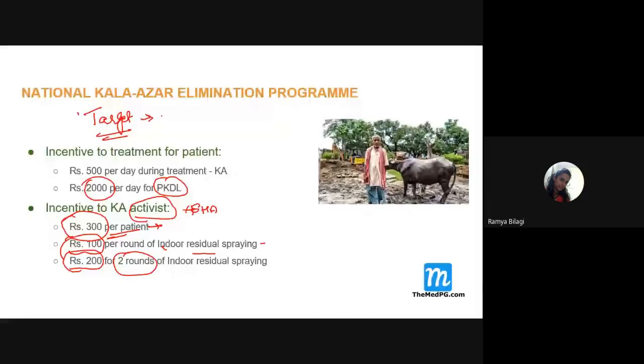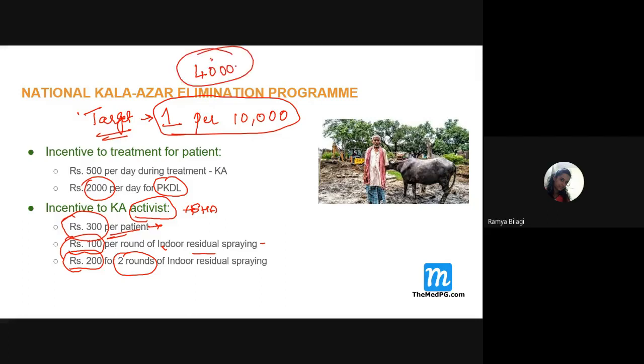There should be at most one case per 10,000 people. At present we are getting nearly 4,000 cases per year, which is not a very good thing. So we need to reduce this to 1 per 10,000.